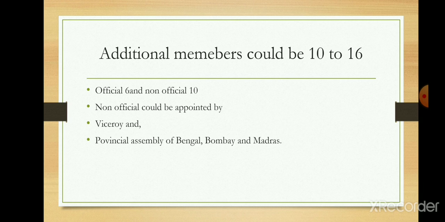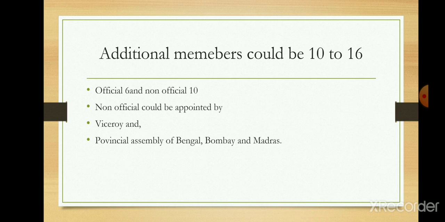Additional members could now be 10 to 16, so official members will be 6 and non-official will be 10. Now these non-official members, who earlier through Indian Council Act of 1861 were appointed solely by the Viceroy, could now be appointed both by the Viceroy and the Provincial Assembly of Bengal, Madras and Bombay.